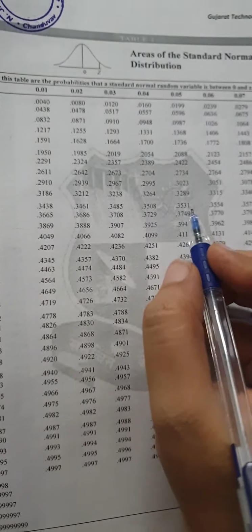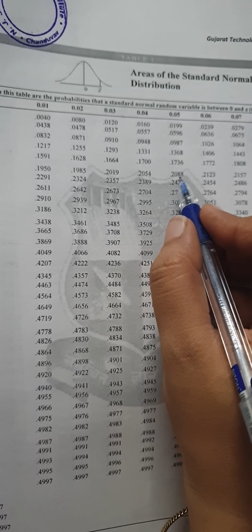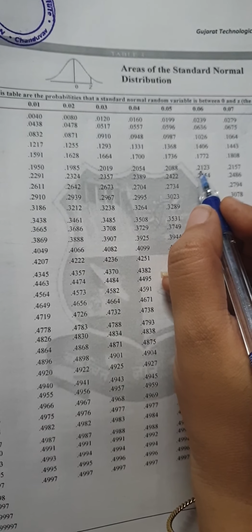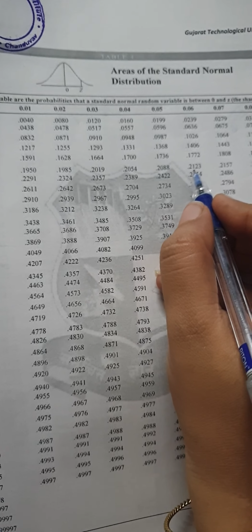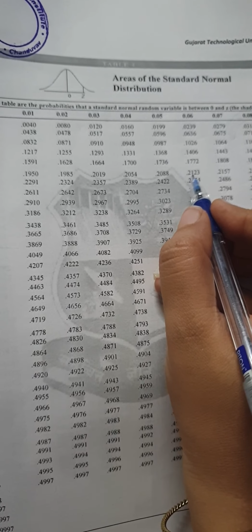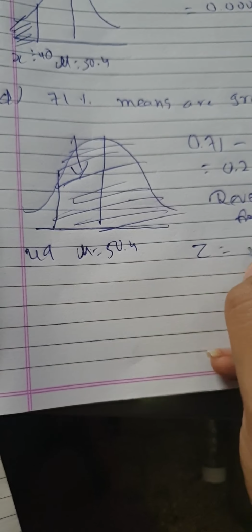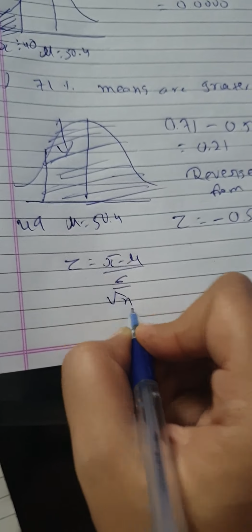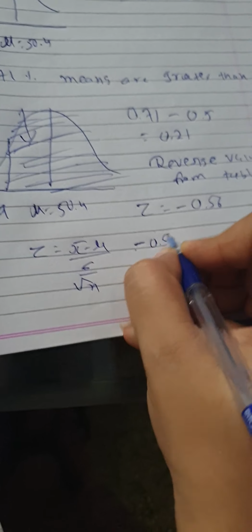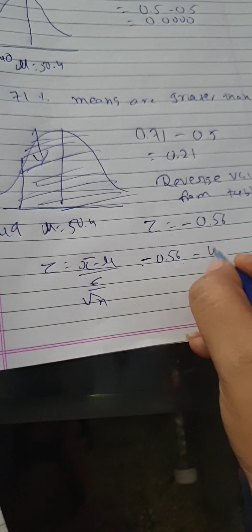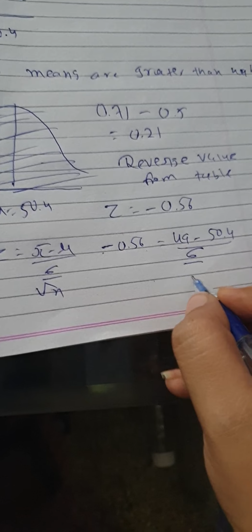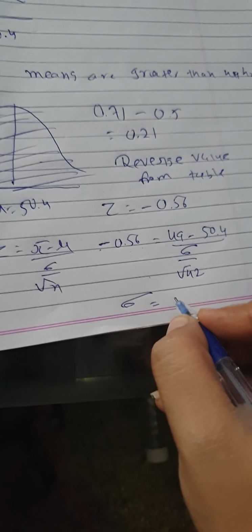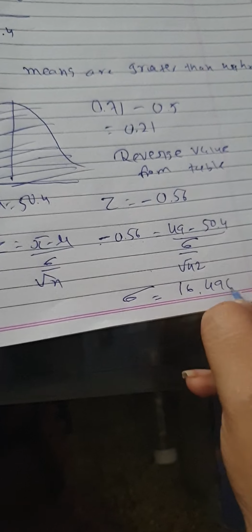So see, this is your table. You need 0.21. You can take this value also, 0.55 or 0.56, but we will take 0.56 here. So z equals minus 0.56 because it is on the left side. So z equals x bar minus mu upon standard deviation over root n. Minus 0.56 equals 49 minus 50.4 over standard deviation, which is unknown, over root 42. When you solve this, you will get the answer of 16.4964.